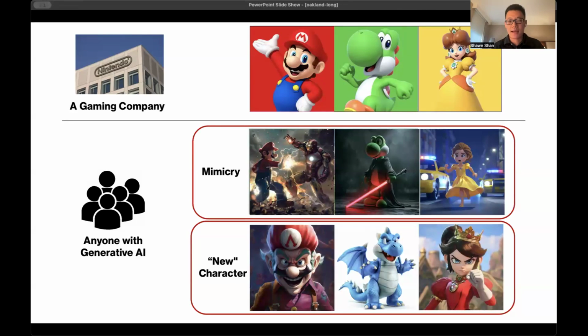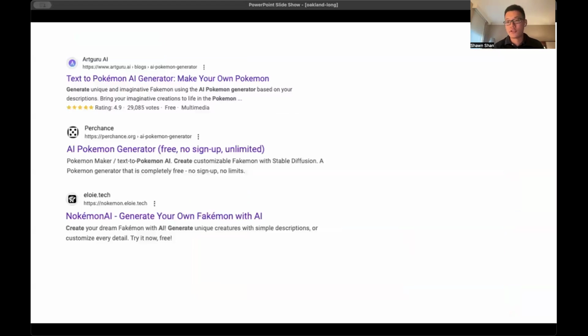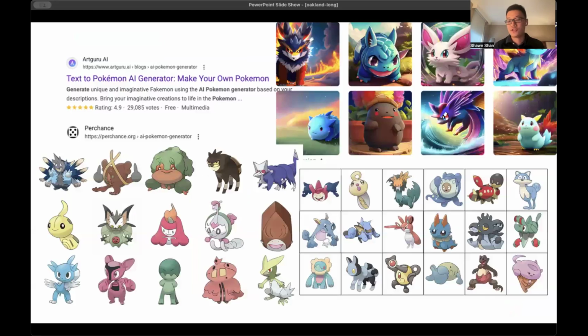Unfortunately, this is not a hypothetical attack that may one day happen to a gaming company. This type of attack already exists today. Take Pokemon, for example. There are already 3 different websites built just to mimic or generate fake Pokemon characters. And these are some of the results, and they look very good, but we can clearly see a lot of traits, a lot of pieces that are clearly taken from existing Pokemons that we have.